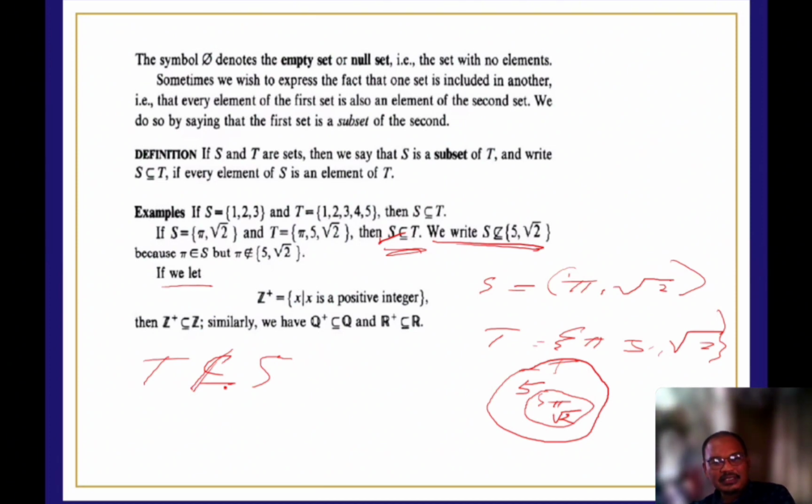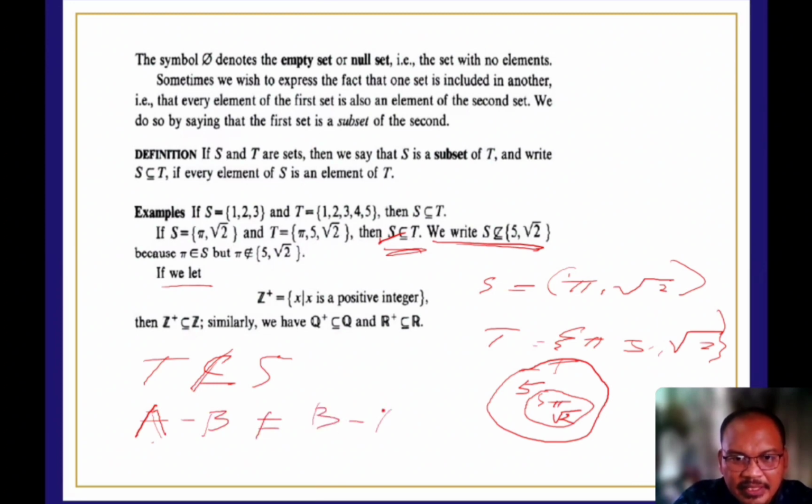Tama? It is like saying that A minus B is not equal to B minus A. Tignan natin yan, diyan tayo papunta later. I-connect natin yan. So the set of positive integers is X such that X is a positive integer. Tama ba to?